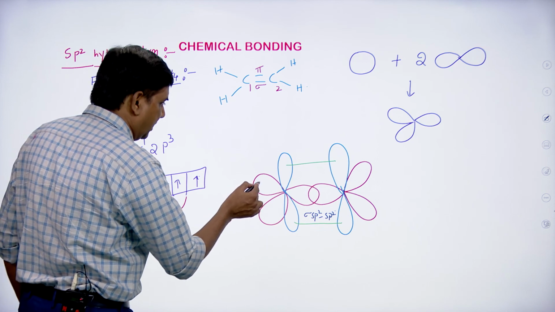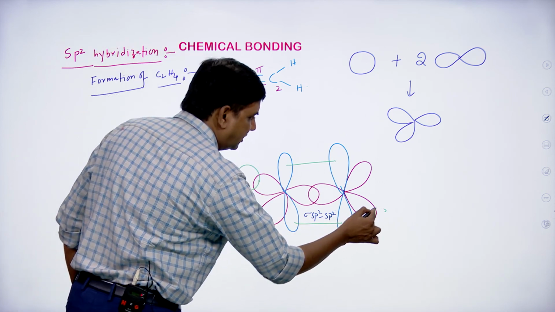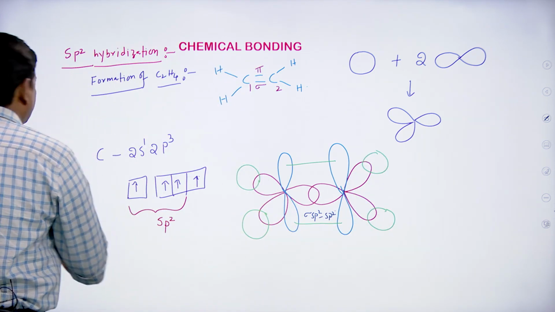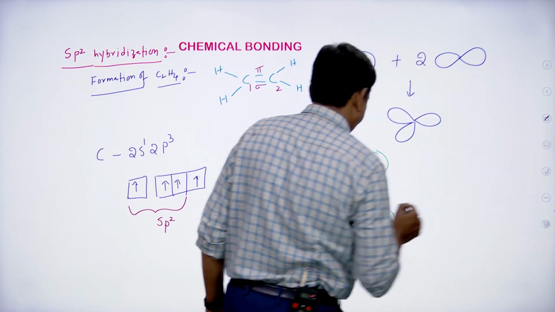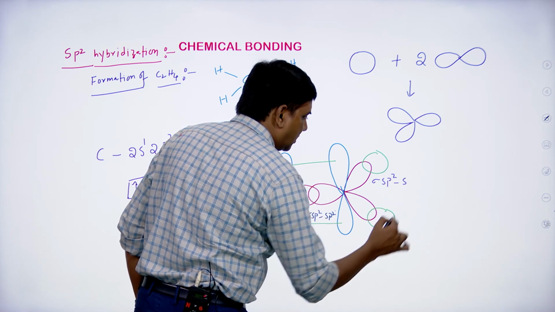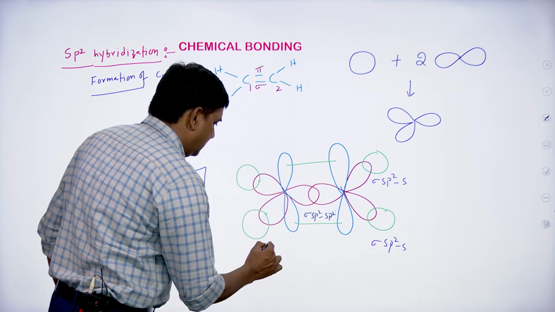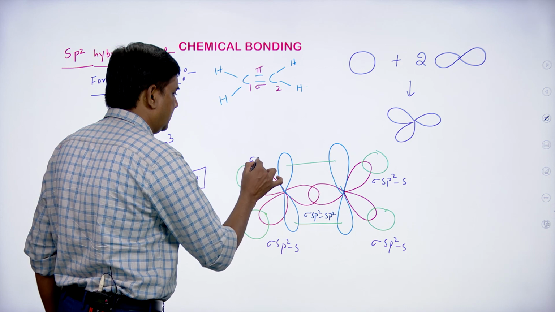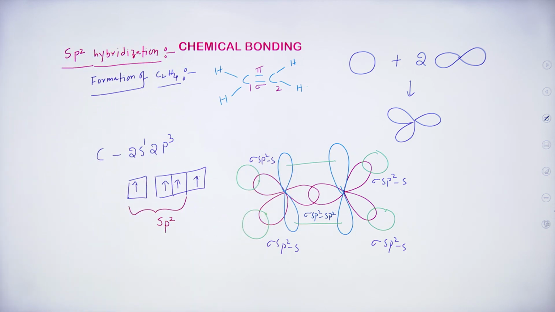And here you will have a bond with the s orbital overlapping like this. Therefore, students, what kind of bond is it? Sigma sp2 s overlapping. Like this.